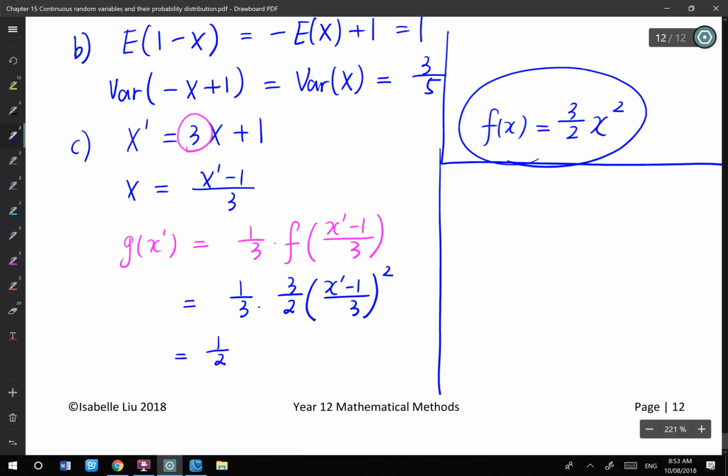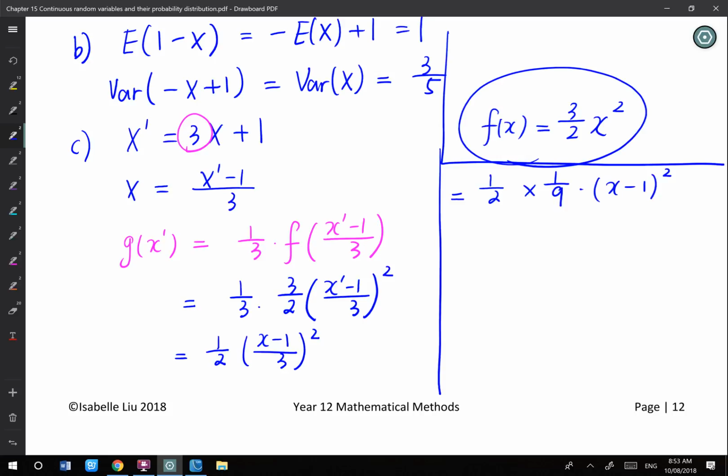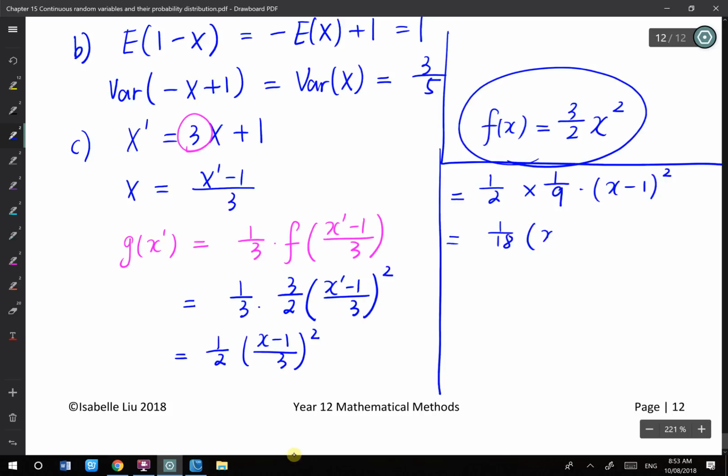This is a half times x minus 1 over 3 squared, and that equals 1 over 2 times 1 over 9 times x minus 1 squared. Square the top, square the bottom. The bottom is a 3, so squared that is 1 on 9. So what I have is 1 on 18 times x dash minus 1 squared.